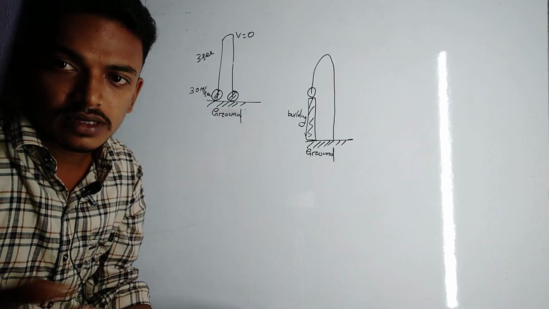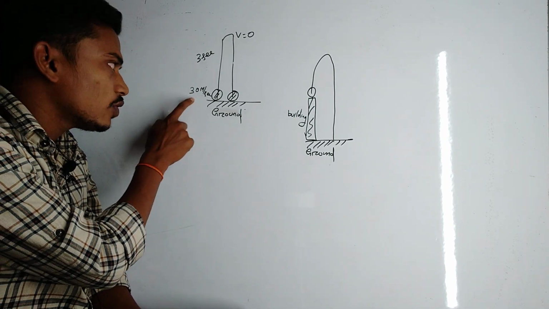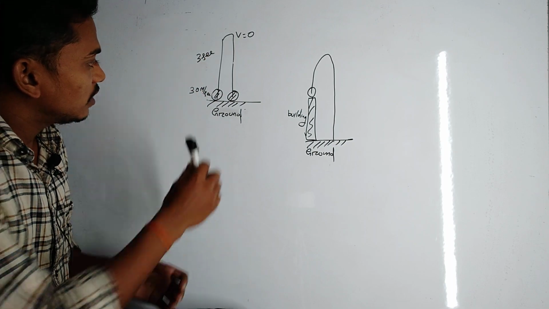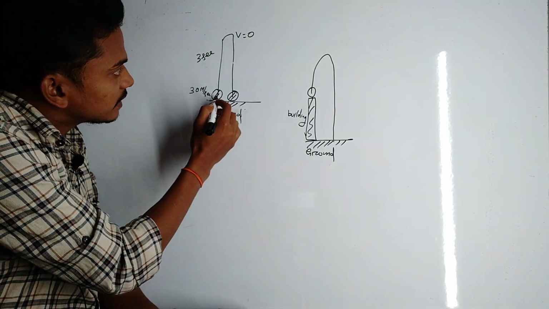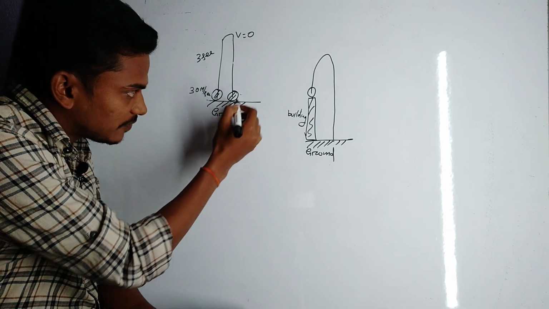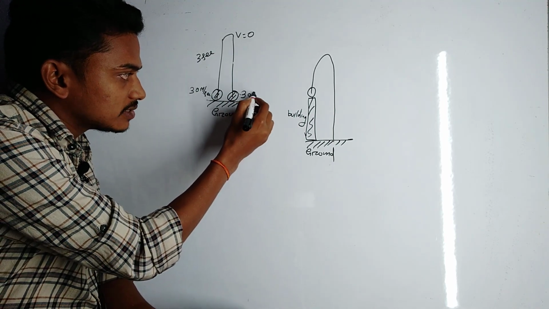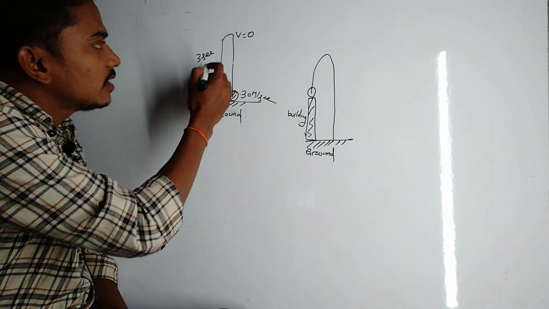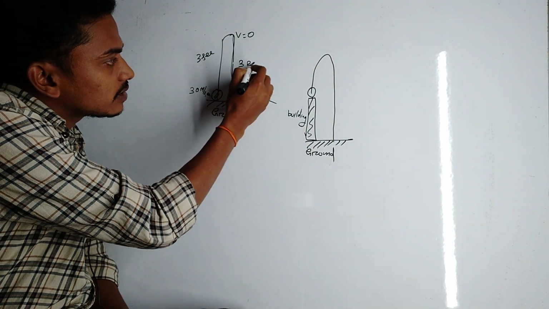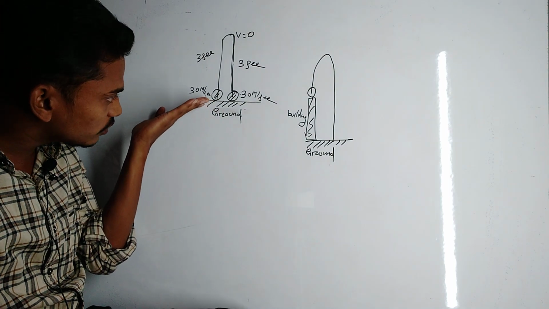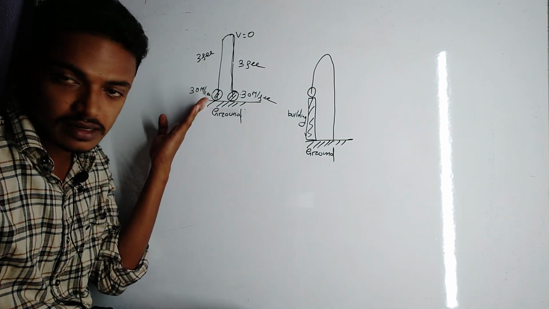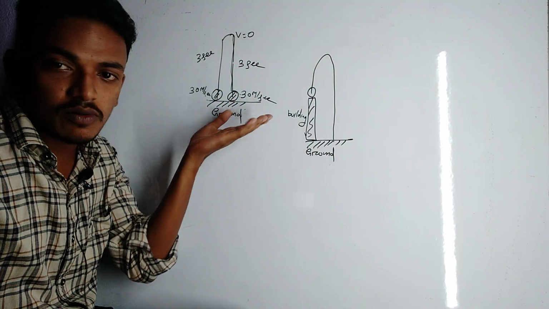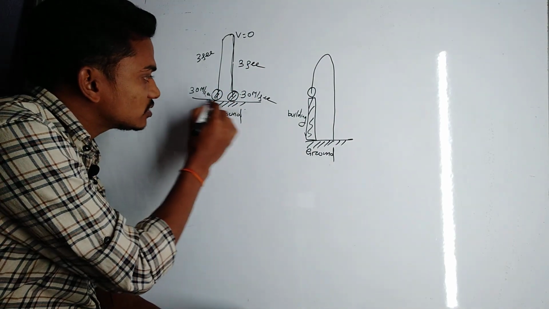Okay. We found that if a body is thrown with a speed of 30 meter per second in upward direction, then it comes back to the earth surface or the ground with the same velocity, 30 meter per second, and time of ascending is 3 seconds, and time of descending is also 3 seconds. Means the velocity with which the body is projected is 30 meter per second, and velocity with which it reaches the ground is also 30 meter per second. So these two are at the same level.